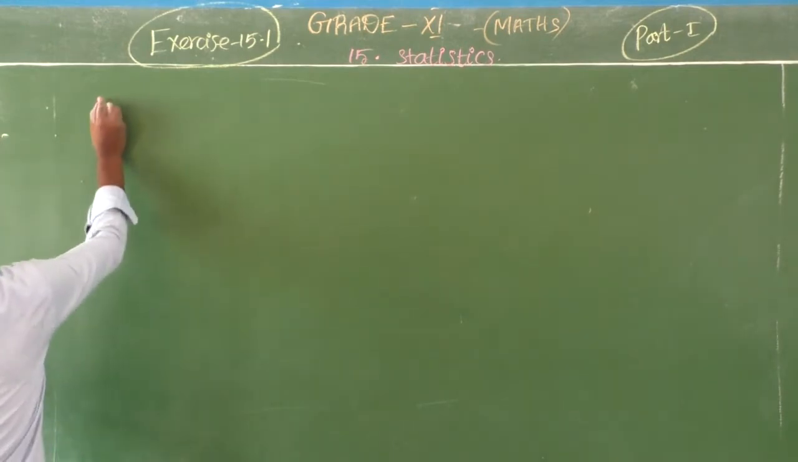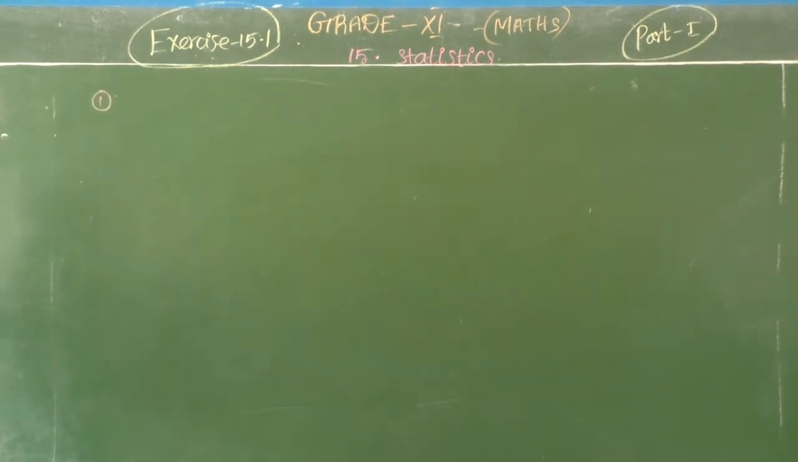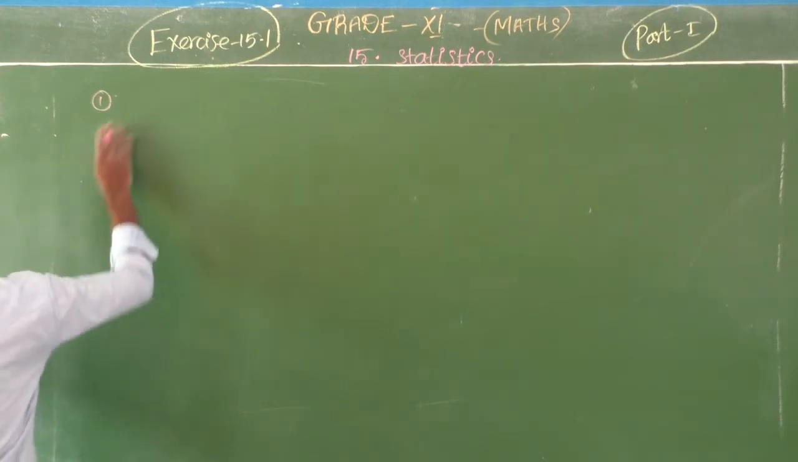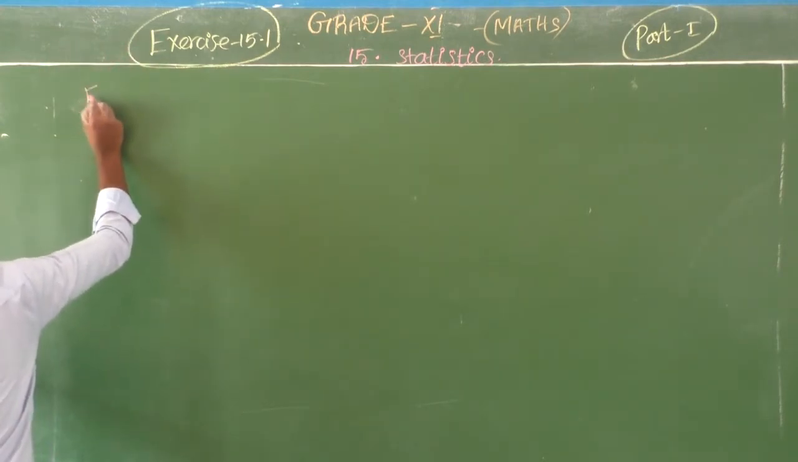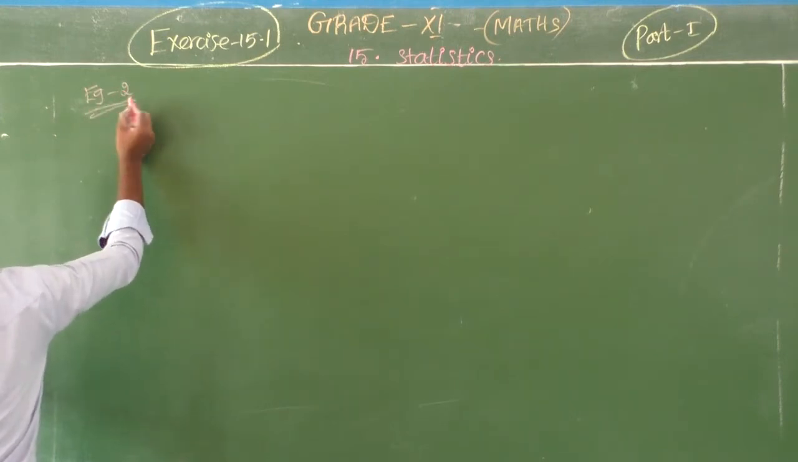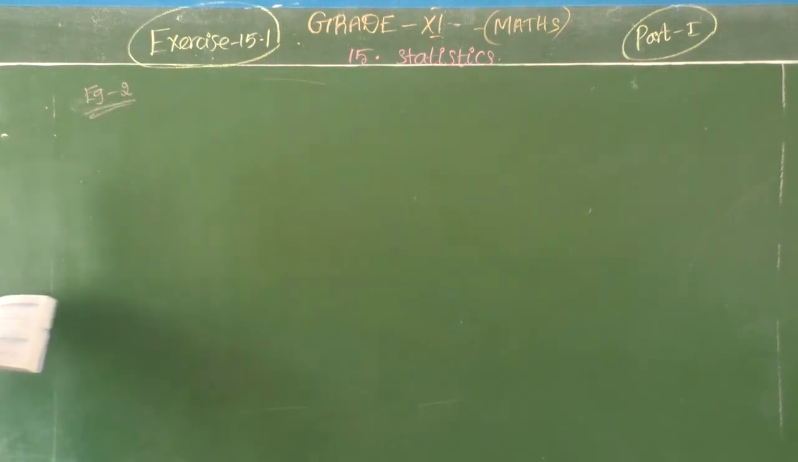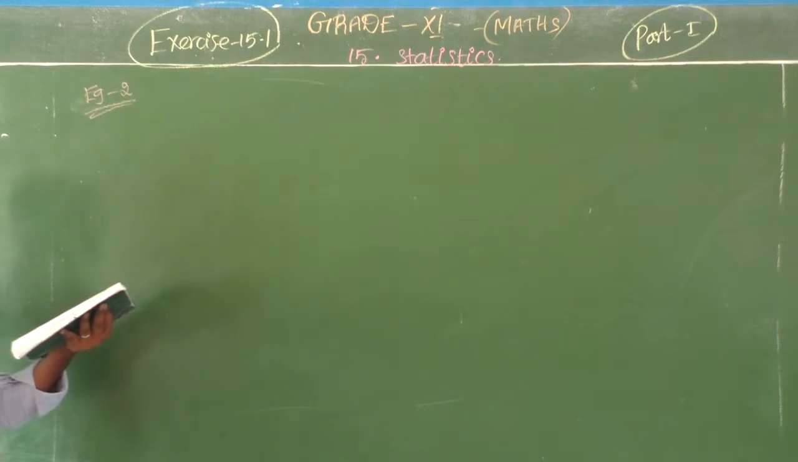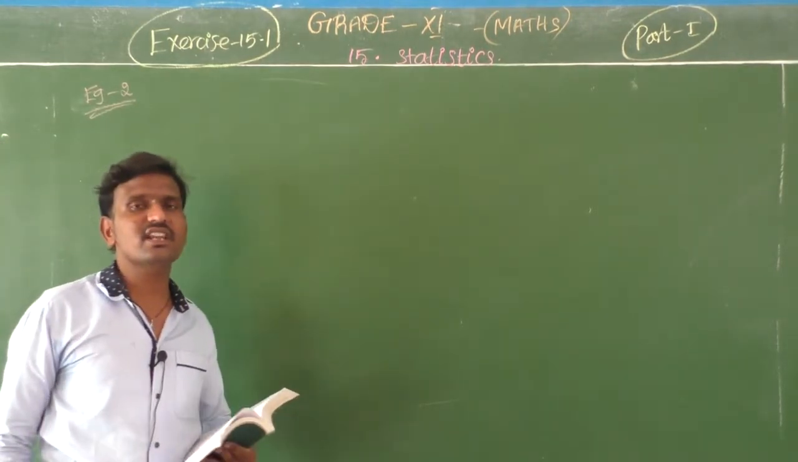Now the question number 1. Question number 1. That is example 2. Question number 1, simply you have only 8 values. Okay. So I am giving you example 2. Example 2. So here find the mean deviation about the mean.